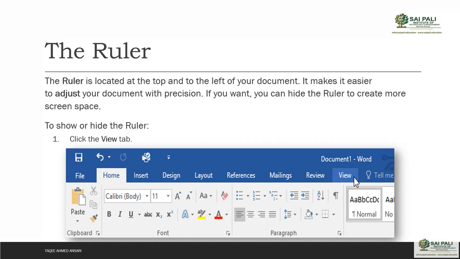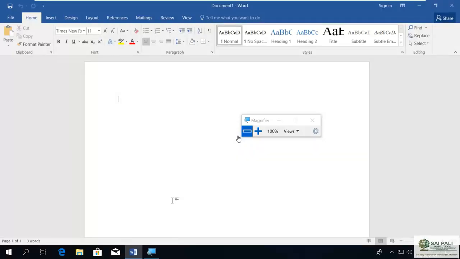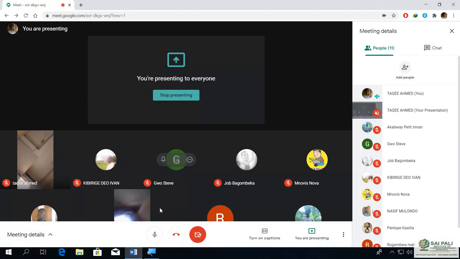Then one more useful option is called ruler. This ruler is located at the top and the left of your document. It makes it easier to adjust your document with precision. If you want, you can hide the ruler to create more screen space. The ruler is how you can adjust your document. Suppose in your document you're typing something, you're editing something, you're adding images, you're adding shapes, then you can use that tool to